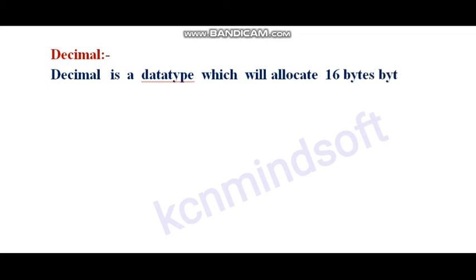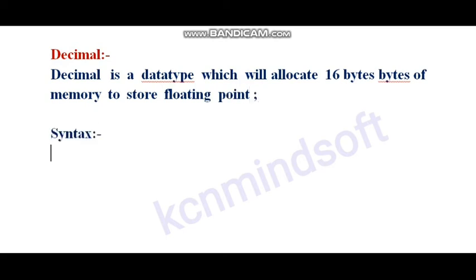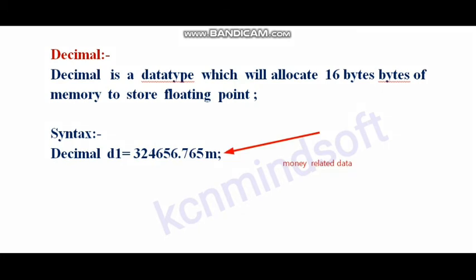What is decimal data type? The decimal is a data type which will allocate 16 bytes of memory to store floating point. Syntax to declare the decimal number: decimal d1 equal to 324656.765m. M means money related.